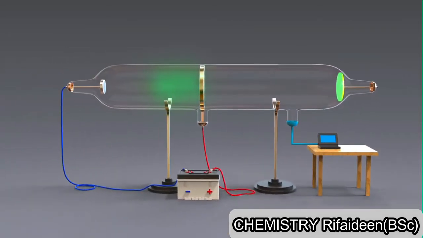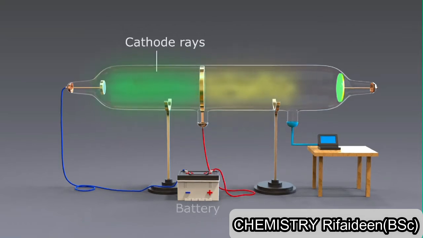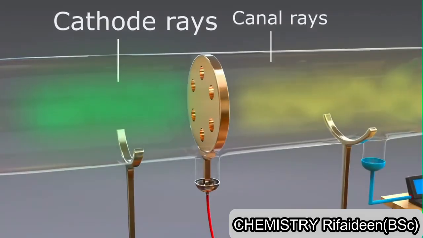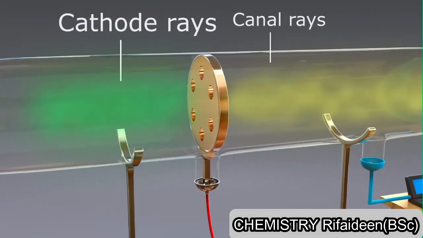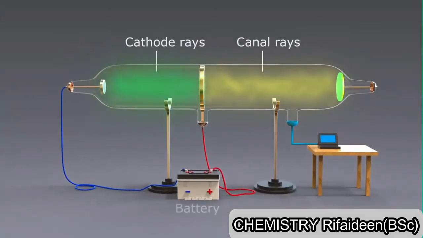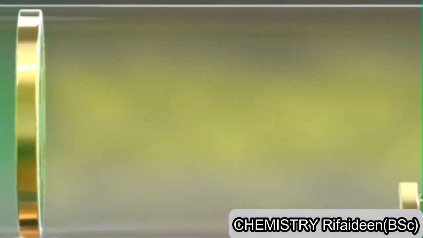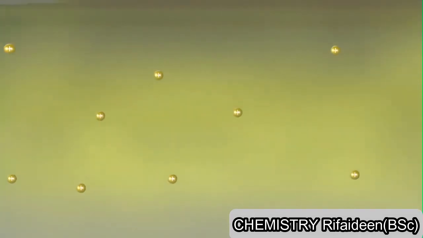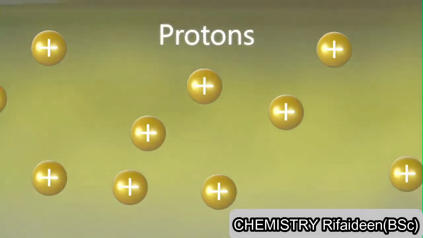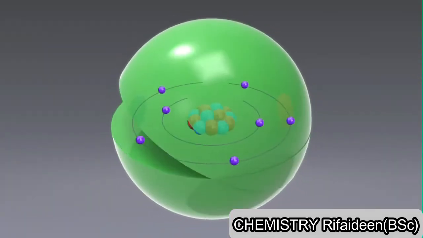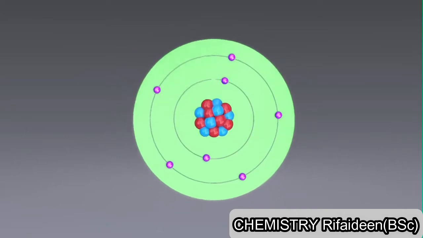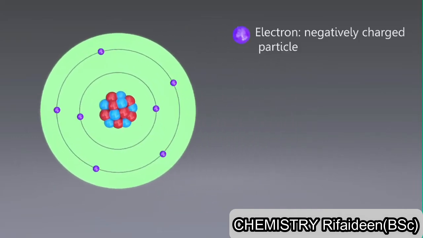On passing the electric discharge, the rays were observed which traveled in the direction just opposite to the cathode rays. These were named as canal rays and they passed through canal-like holes. As their direction was just opposite, it was concluded that these must be made up of some positively charged particles. These positively charged particles were nothing but the protons. So now we know all atoms have two types of charged particles, that are electrons, the negatively charged particles, and protons, the positively charged particles.